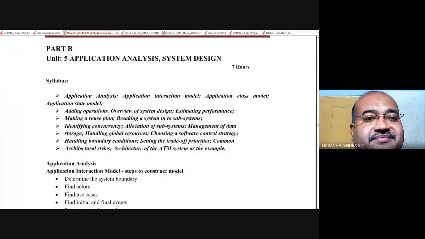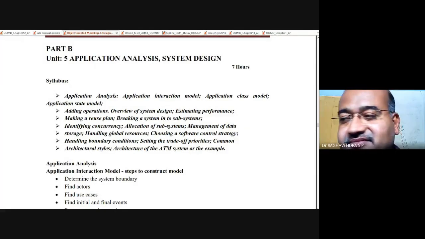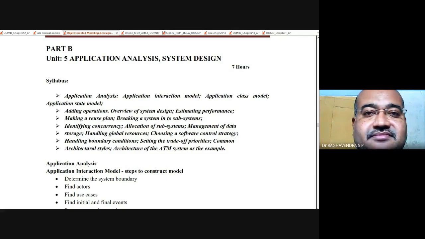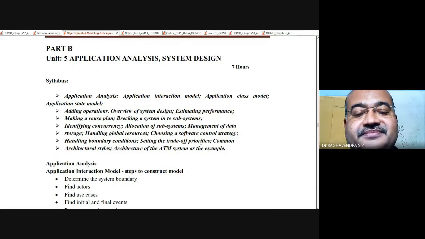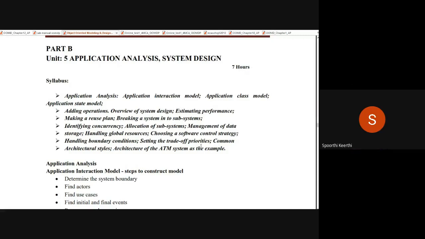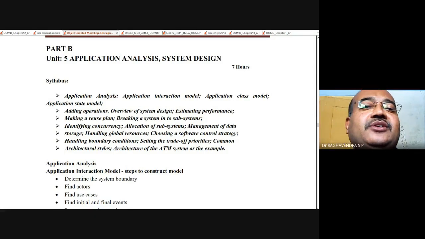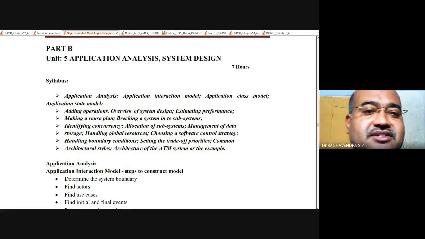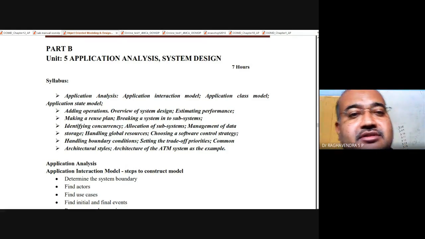Yes, dear students, can you see the application analysis Yes, sir. video? It is visible? Yes, sir. Visible. Fine. So application analysis, in this context, we have to discuss related to the concept under this